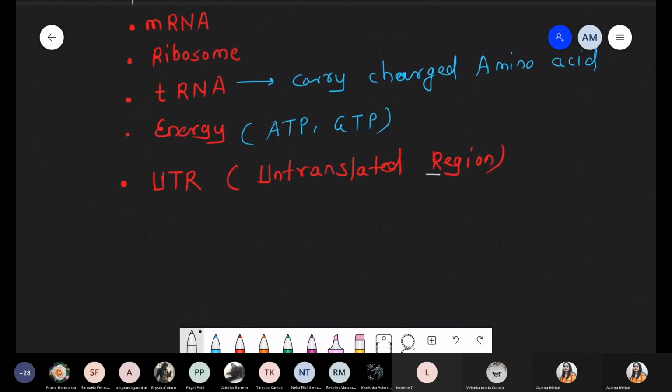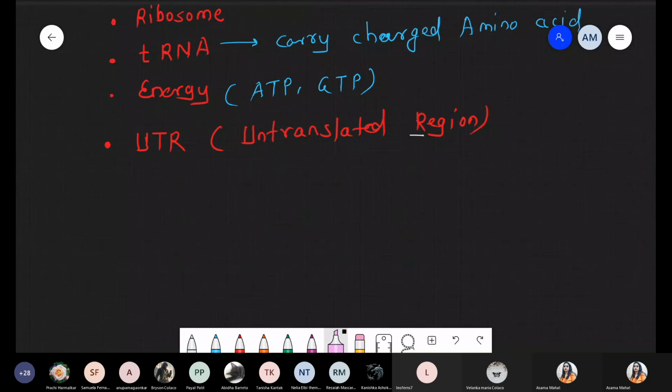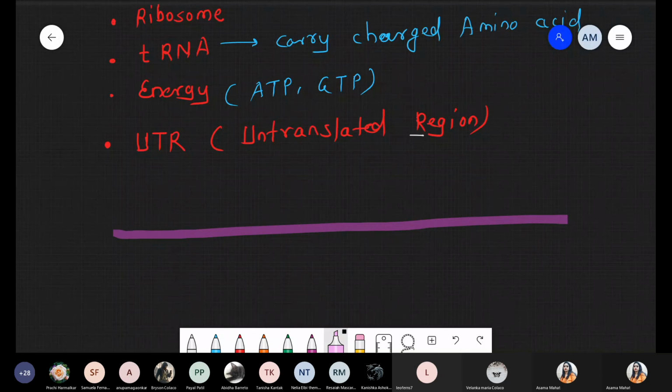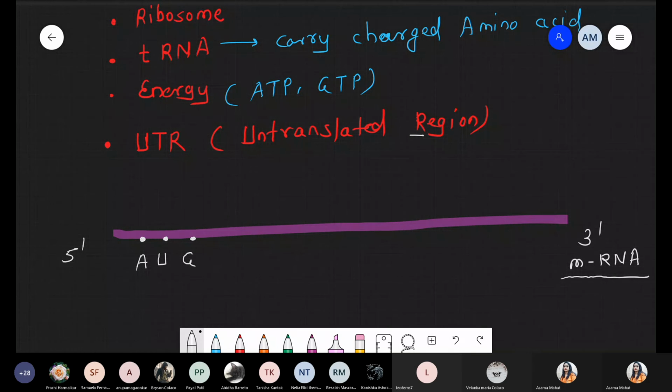So quickly we are talking about that region, that is UTR, where exactly it is present. Suppose this is a 5' to 3' messenger RNA. So there is polarity. Now we are talking about this end 5' and this another end, that is 3'. So 5' to 3' polarity, linear structure of mRNA, that is messenger RNA. Now at the 5' end, there is a presence of a 3 sequence, and that sequence is nothing but AUG. Quickly tell me, AUG is code for which amino acid?